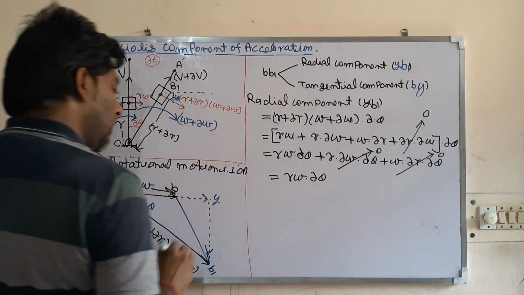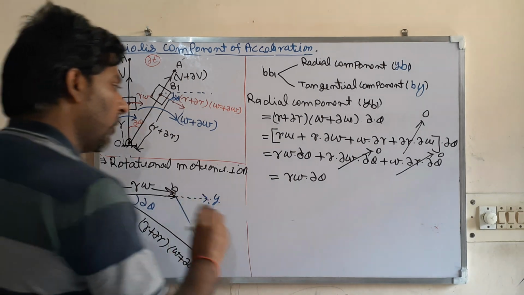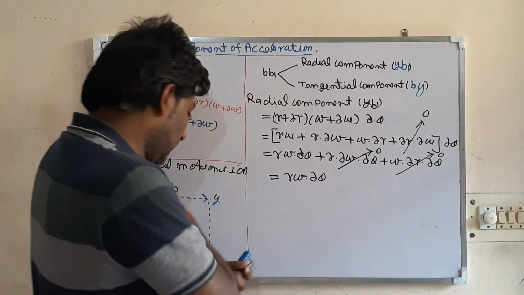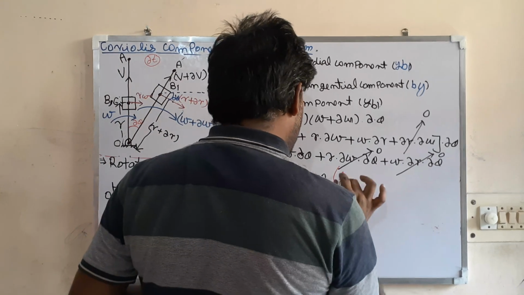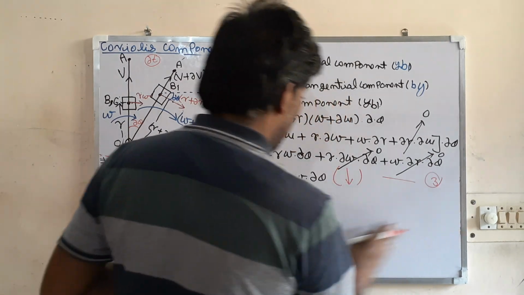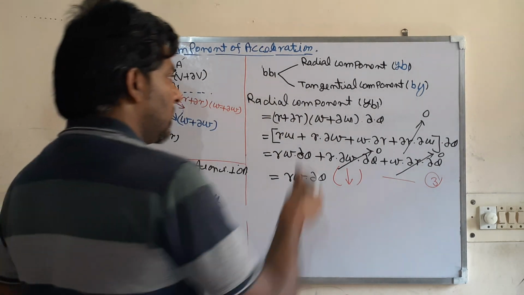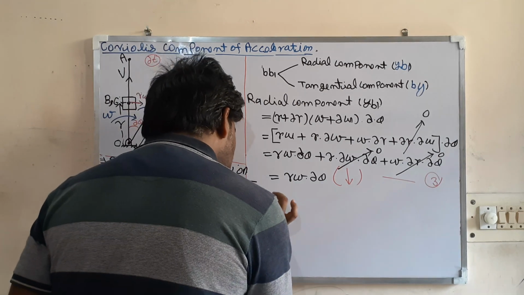What is this direction? Downward. So this change can be resolved into these two components. Its direction is downward. So this is equation number 3. Now you calculate this tangential component.